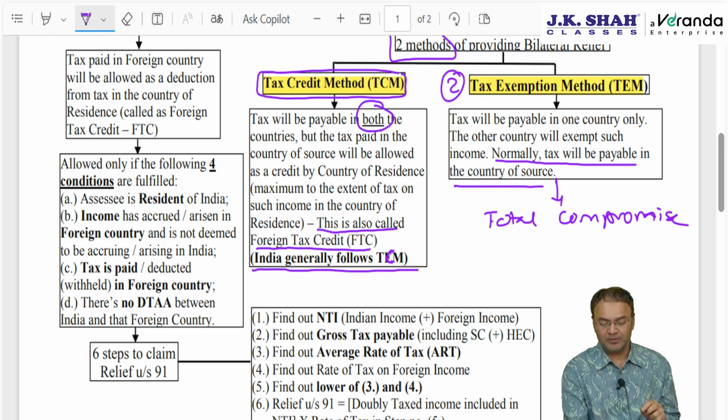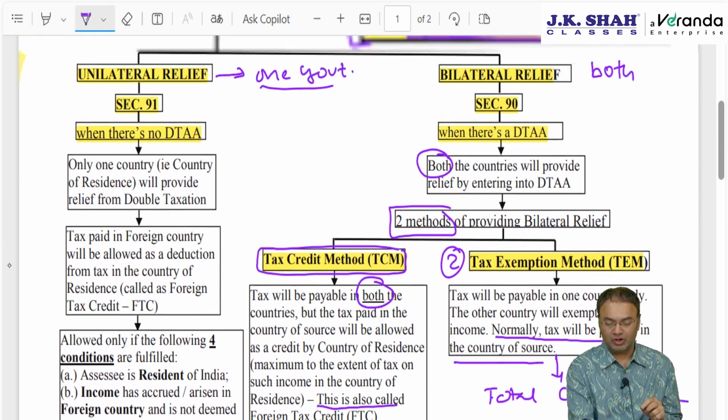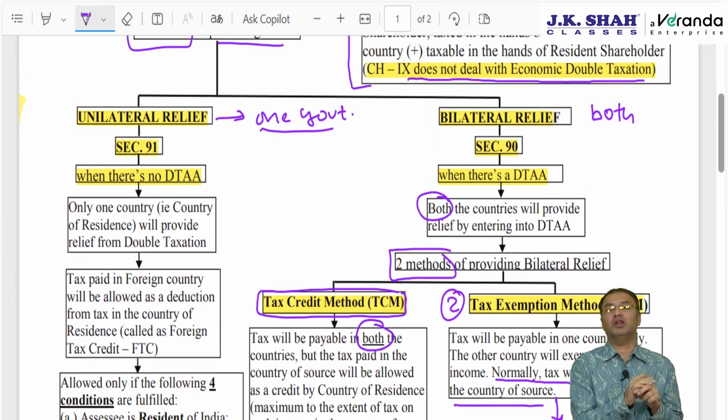Okay, so that is done. Now coming to unilateral relief. Unilateral relief is possible in a case where there is no DTAA.